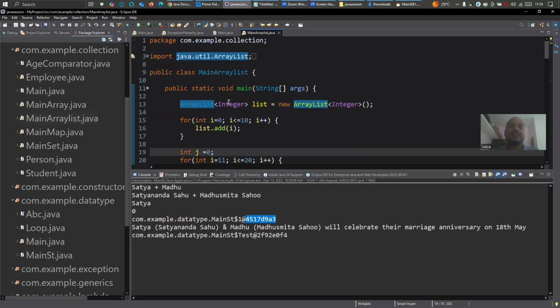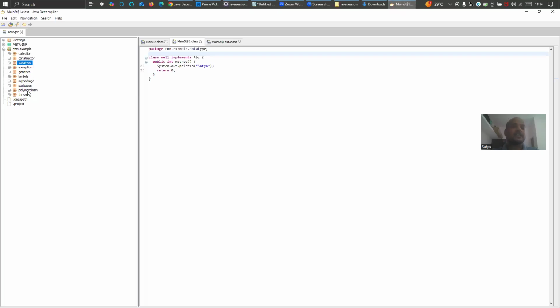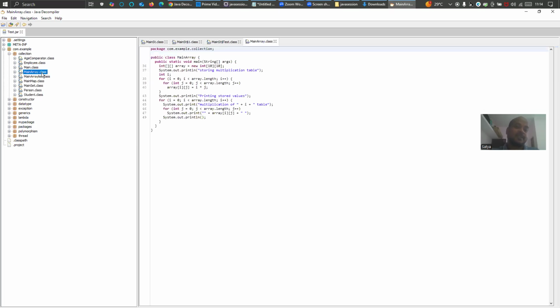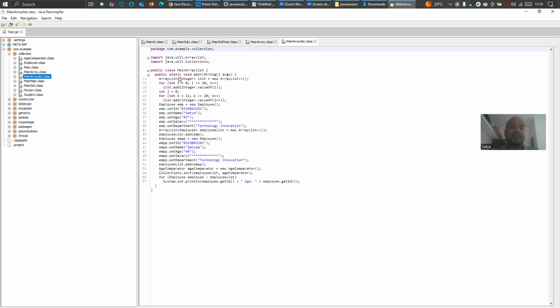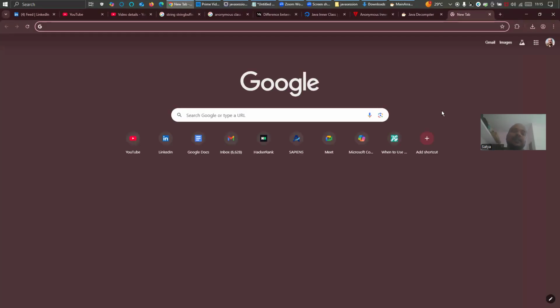See, if I go to main array list, I am using integer here. Main array list, new array list, integer, right? So you see collection, main array list, main array list class. See here. Oh, nowadays they're showing it at compile time, right? So the concept I said was a long time back. During our time, when I was coding efficiently as a developer, 2008, 9, 10, 11, 12, that time it was not showing in the decompiler.